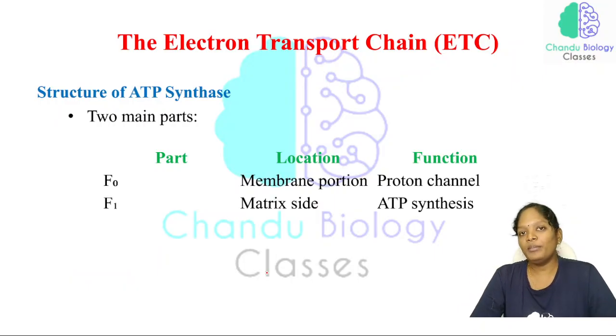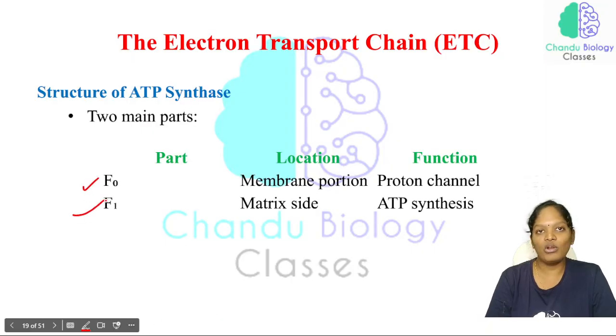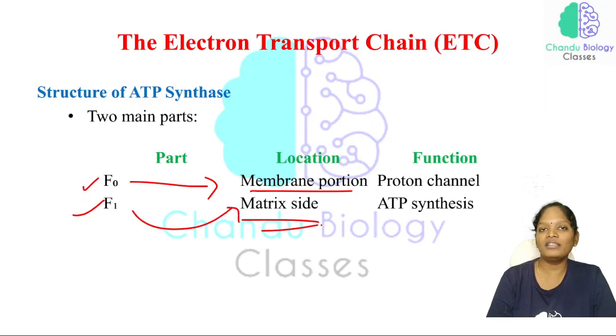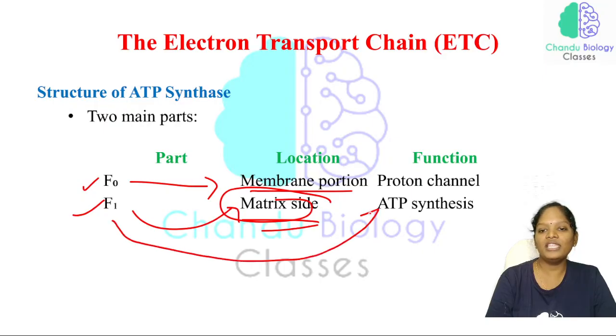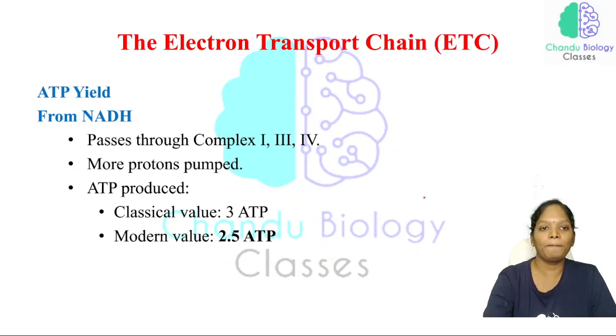We are having two main parts, just like I said before. We are having an F0 and F1 complex. The F0 will be present in the membrane portion, and F1 will be present on the matrix side, and this F1 is the one involved crucially in ATP synthesis. F0 is the one involved in channeling all the protons.